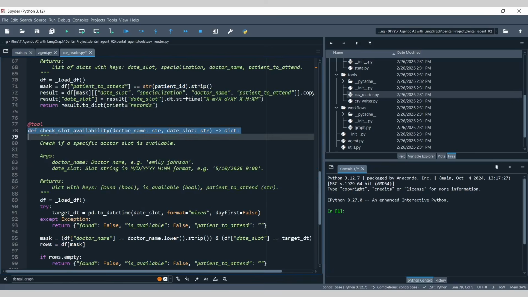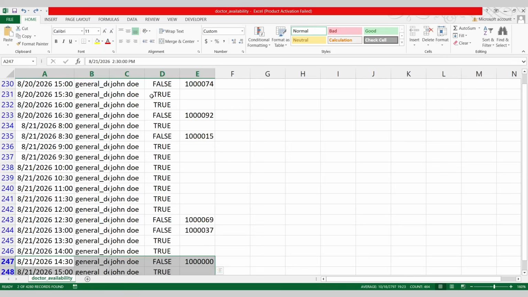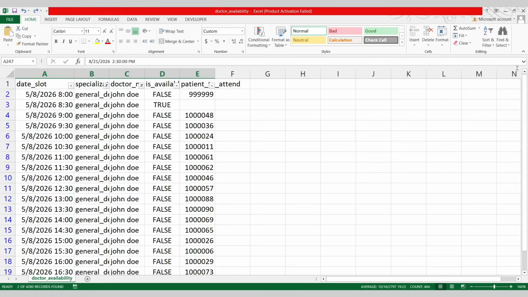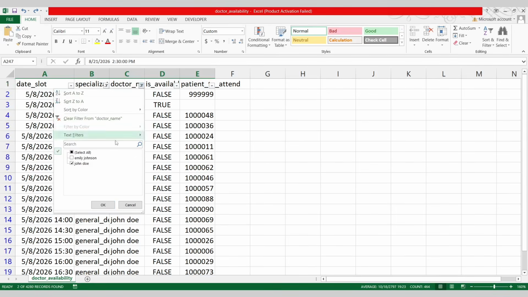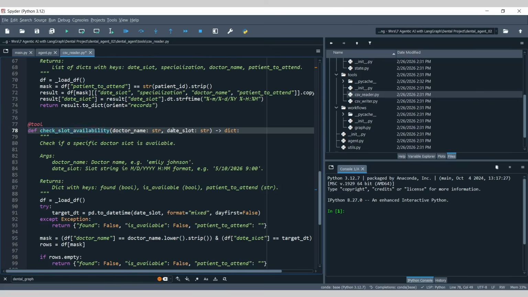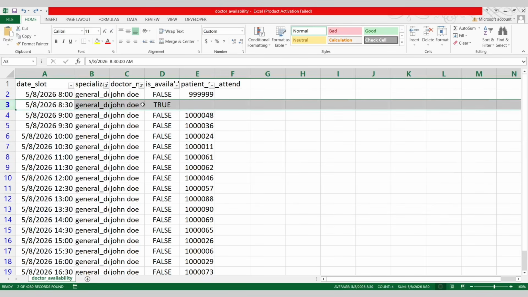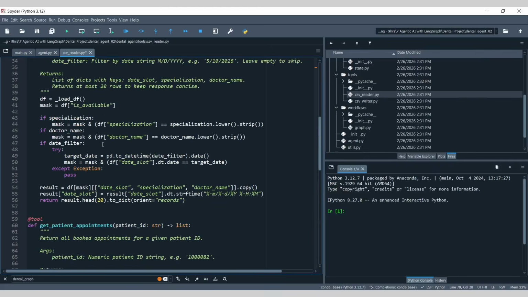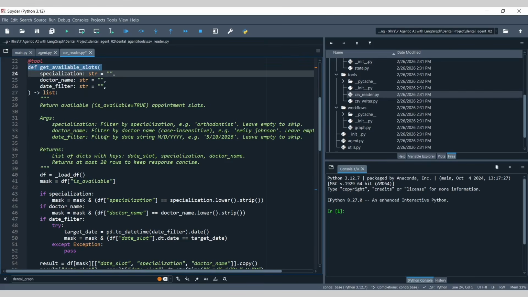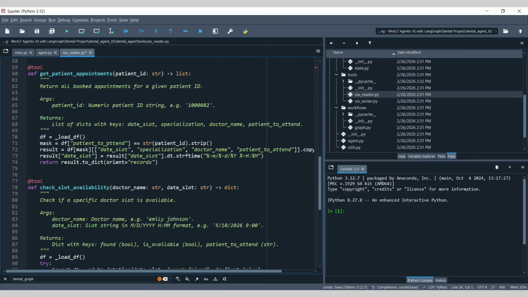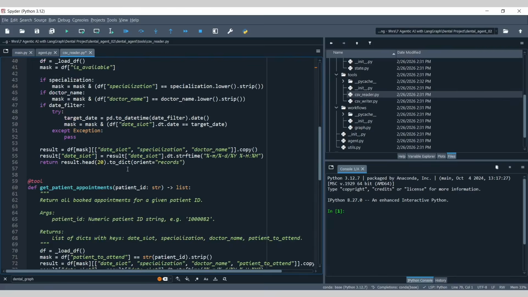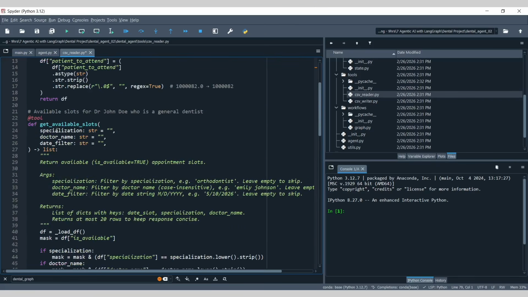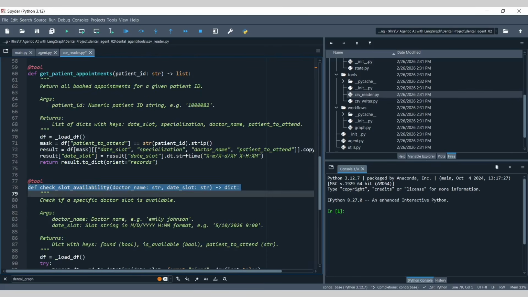Similarly, we have the third one, which is check slot availability. Let's say you are providing a doctor's name, Dr. John Doe, and a particular date. Yes, there is an available slot. Now this one and the previous one are a bit similar, but still they are different, right? Check slot availability has nothing to do with your specialization, generally, if you are asking for slot availability.